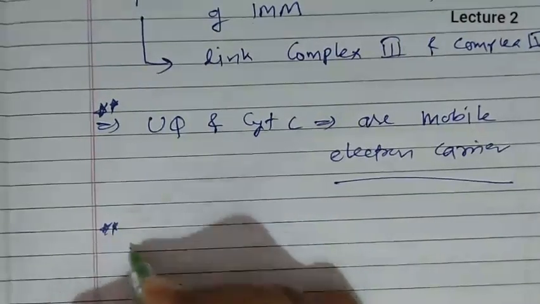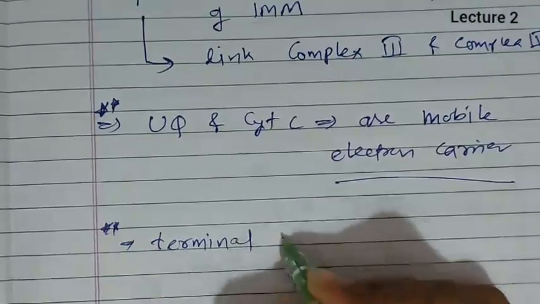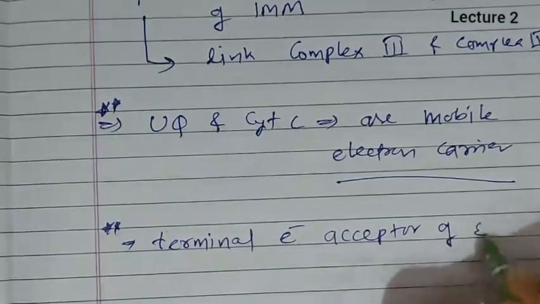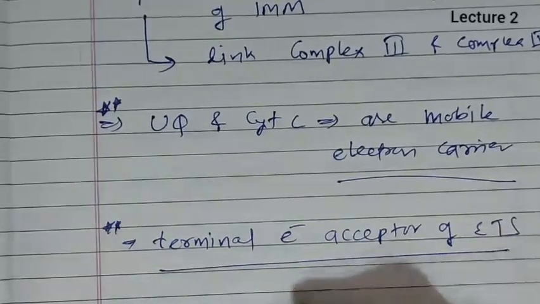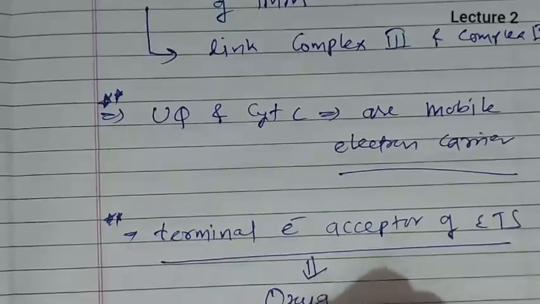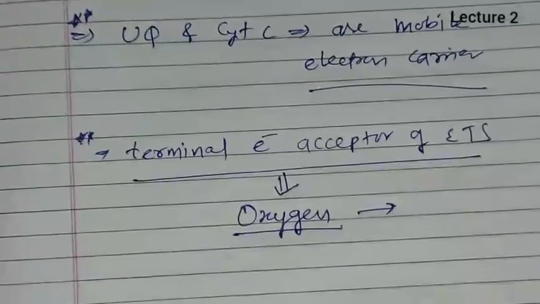One more important question is the terminal electron acceptor of ETS. The terminal electron acceptor of ETS is nothing but oxygen, and due to the terminal electron acceptor being oxygen, water formation is observed.